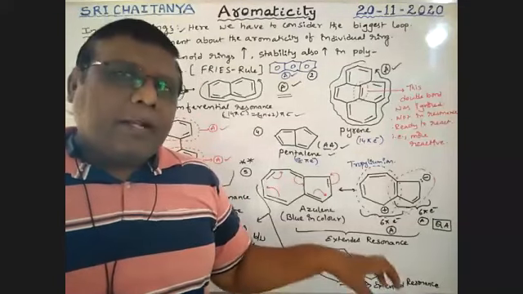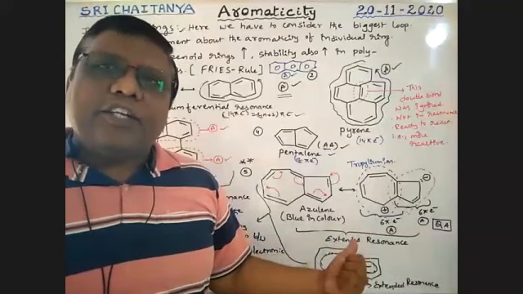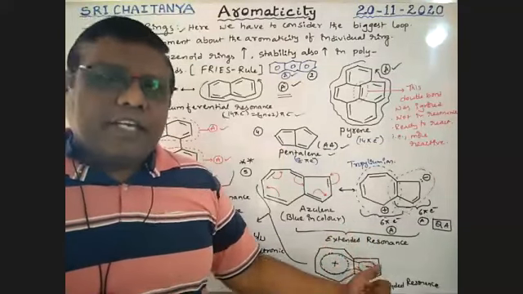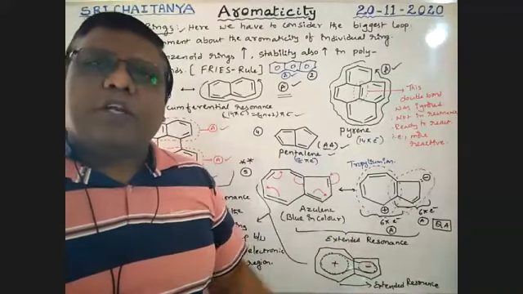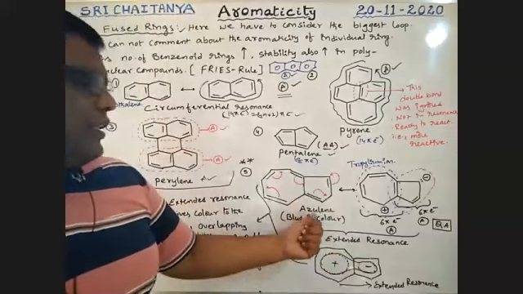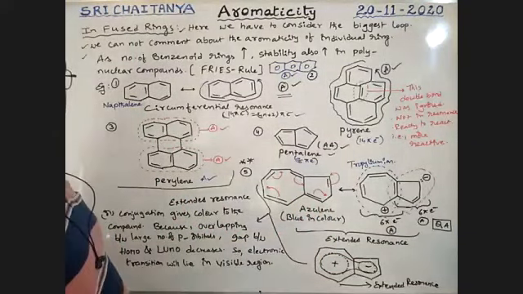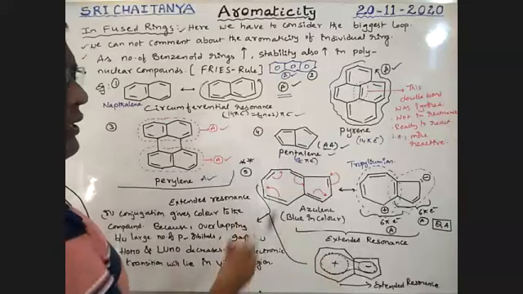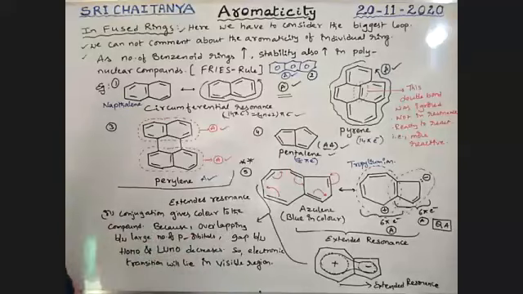Extended resonance. Because of this extended resonance, this molecule has color in nature. Very important: extended conjugation, extended resonance. Because of this, the molecule has color. So actually, this azulene is blue in color. Why, sir, is azulene blue in color? Because of extended resonance, because of extended conjugation.